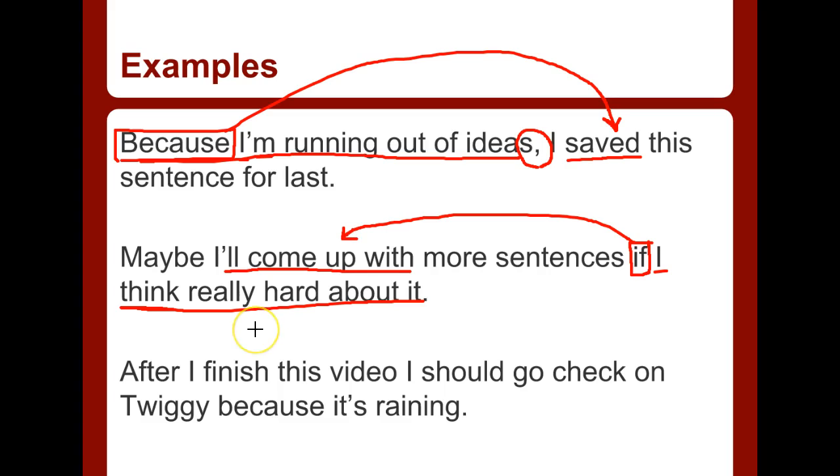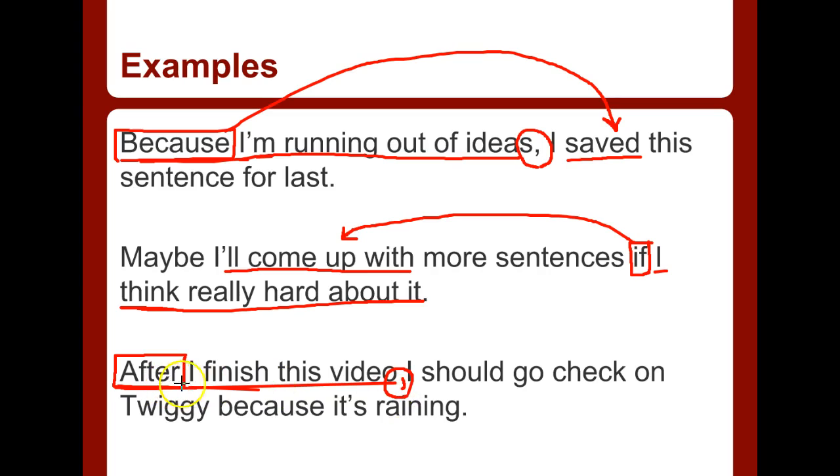See? Last one reads like this. After I finish this video, I should go check on Twiggy because it's raining. So I have the word after. We're going to put a box around it because that's a word that starts an adverb clause. Here's the subject, here's the verb. We have to go all the way out to finish this video, just like that. Oh my gosh, there should be a comma here. Put the comma in. All right, there's our comma because it comes before the independent clause.